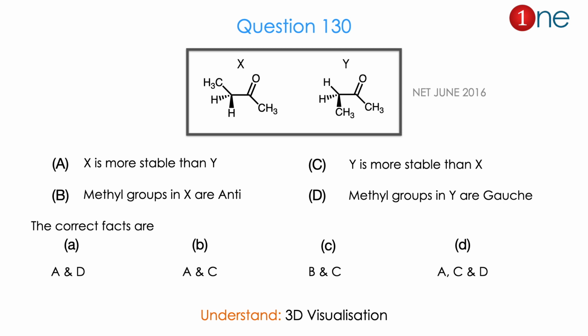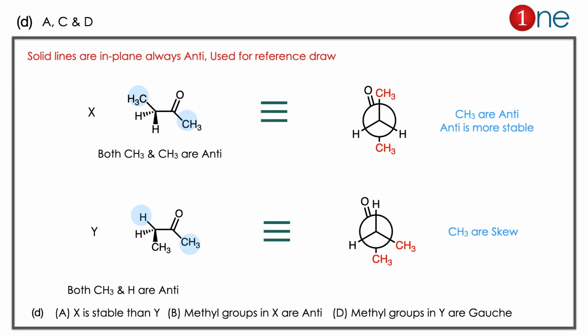From the structure and the question you might realize the question is about your visualizing ability. You have to imagine it in 3D. The answer is D. Let us see how. Here they gave the two structures X and Y. You always have to take the solid line as reference. Here you have the solid line CH3 CH3. The solid line always refers to the anti position.